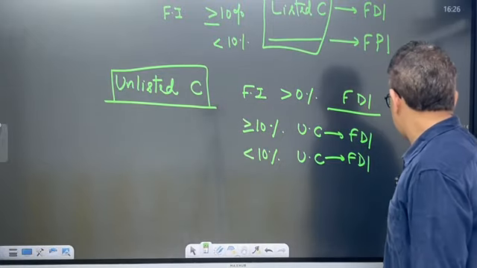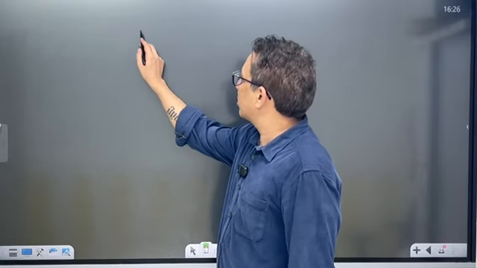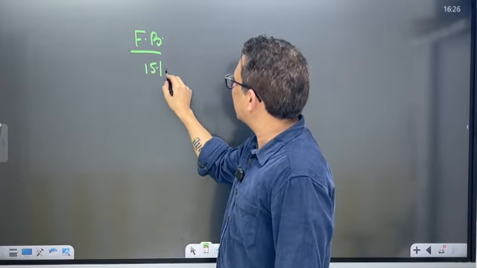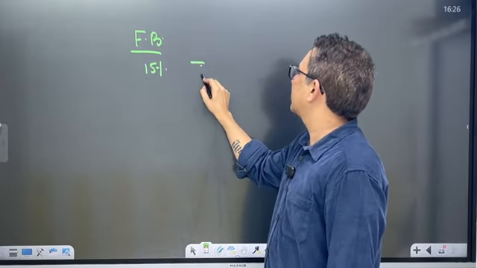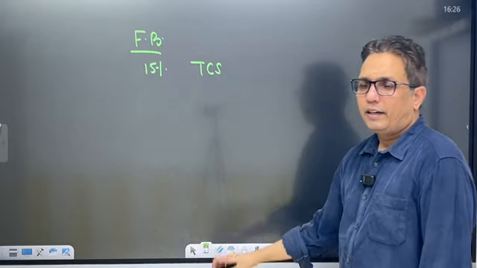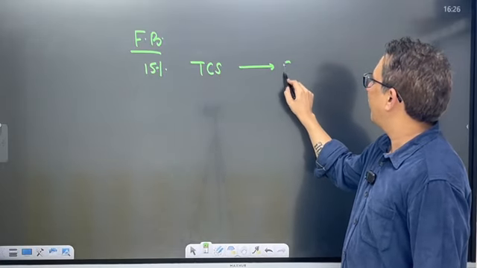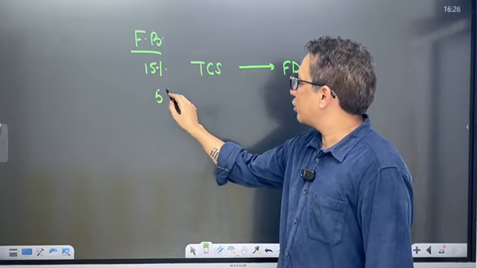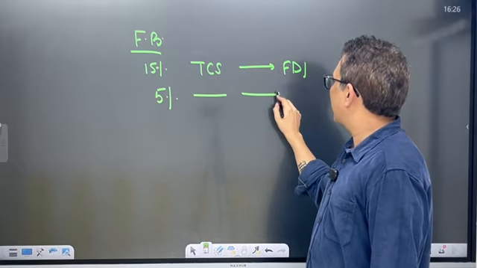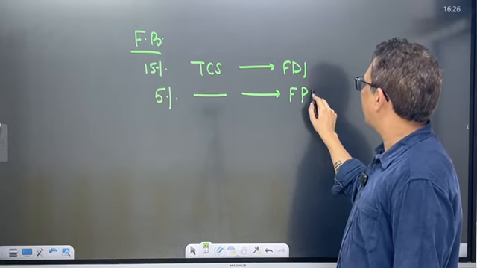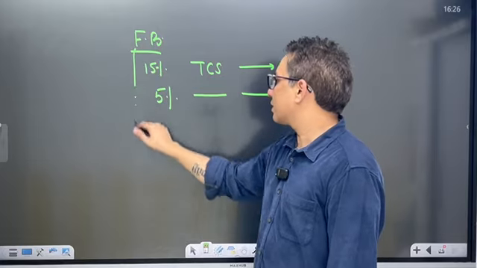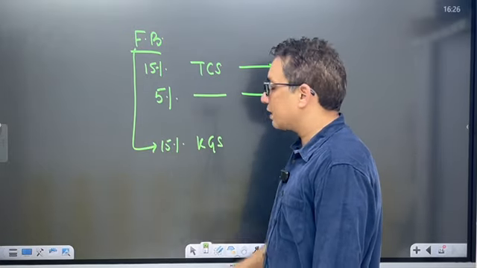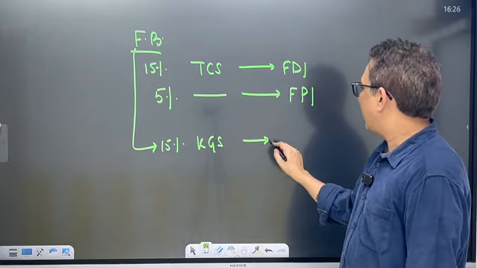Alright, I'll give you an example. So suppose Facebook purchases 15% shares in TCS, a listed company, it will be considered as FDI. And if Facebook purchases 5% shares in TCS, it will be considered as FPI. If Facebook purchases 15% shares in Khan Global Studies, an unlisted company, it will be FDI.